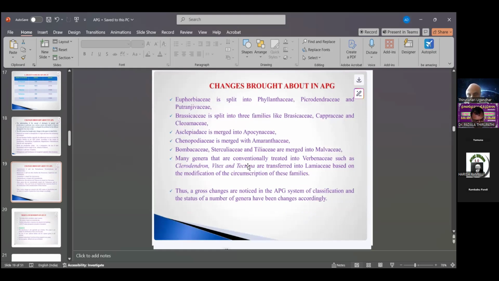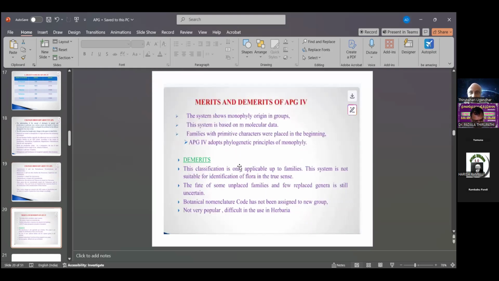So these are the merits and demerits of APG-4. The system shows monophyletic origin groups. The system is based on molecular data. RNA, DNA and protein characters are the basis of the classification, that is, the molecular structure of organisms, which can be a basis for the identification of plants, along with anatomical and cytological characters. Families with primitive characters were placed in the beginning. APG-4 adheres to the phylogenetic principle of monophyly.